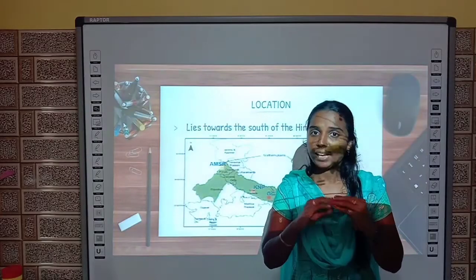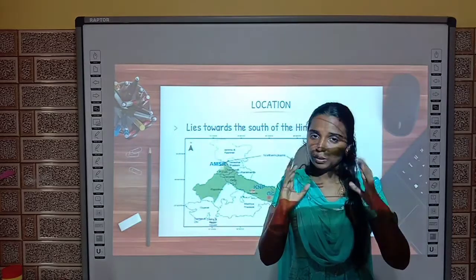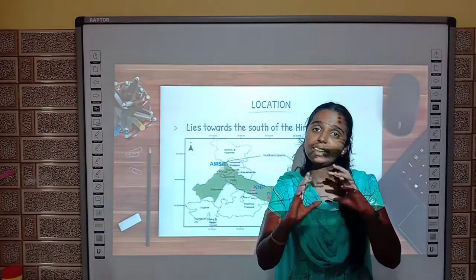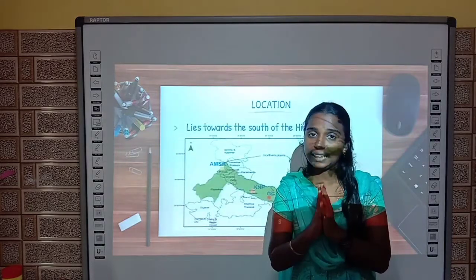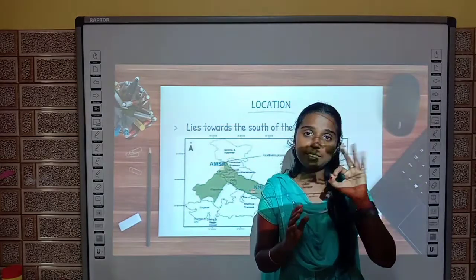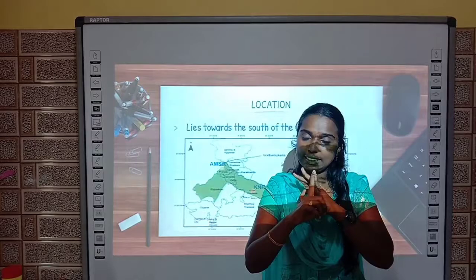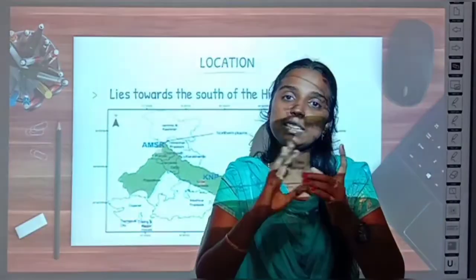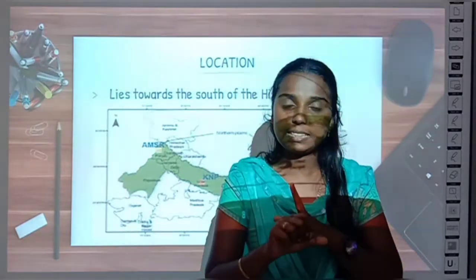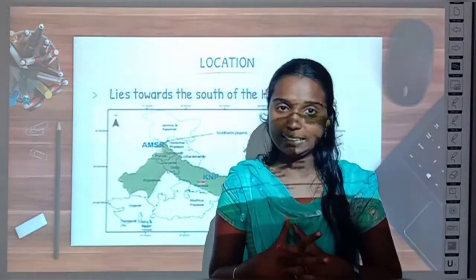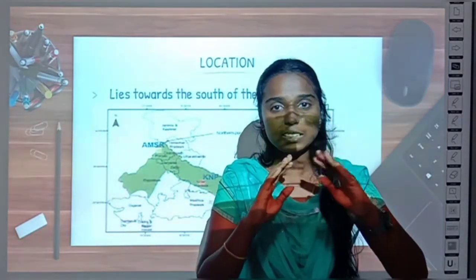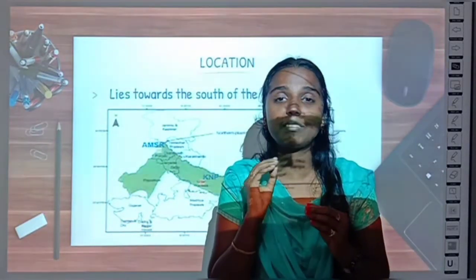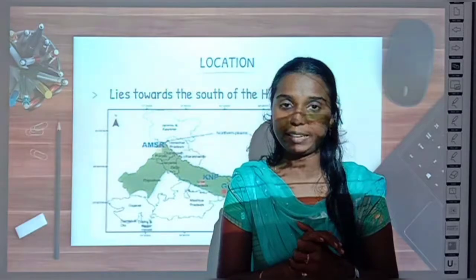Yes children, now after watching the video you got a more idea on Northern Plains, right? So in that video we have seen what are the different divisions of Northern Plains also, right? So we have 3 divisions in Northern Plains: the Satluj Basin, the Brahmaputra Basin and the Ganga Basin. So these are the different river basins formed by these Himalayan rivers, okay? That video is for you to have a better understanding on Northern Plains, okay?